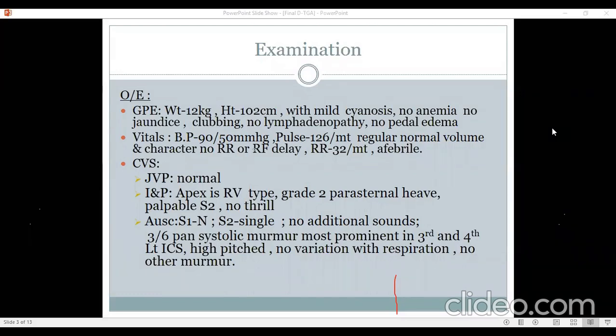I think I'm tilting towards TGA with intact septum simply because the patient has been known to be cyanosed almost from the very beginning of her life. So that becomes number one diagnosis, but I would not say that there is no other diagnosis we should entertain. We must entertain the other causes of increased pulmonary blood flow. Can we go to the next slide, please, for the ECG?